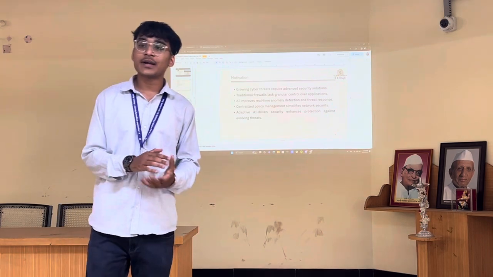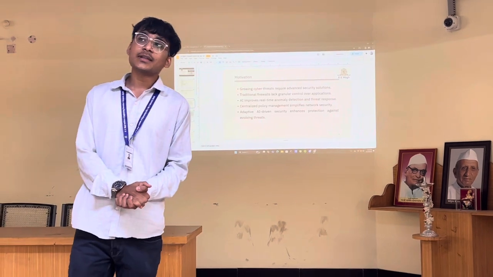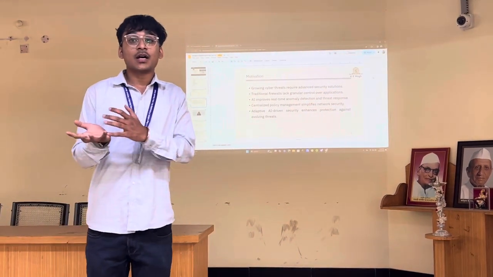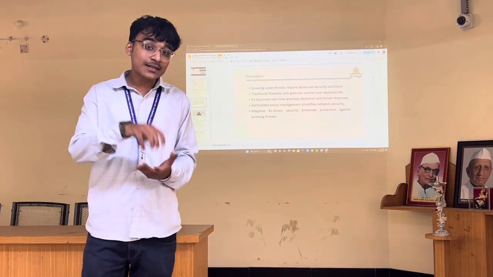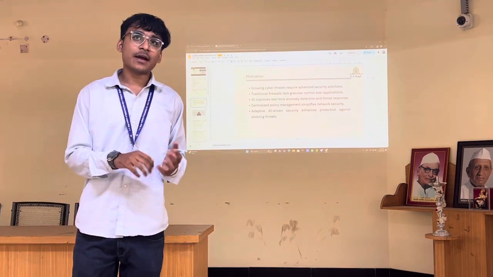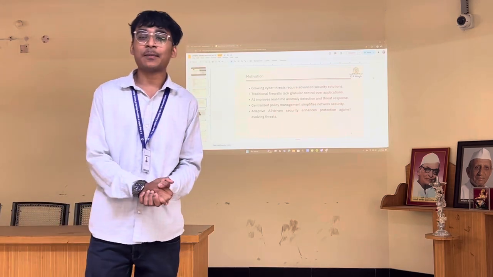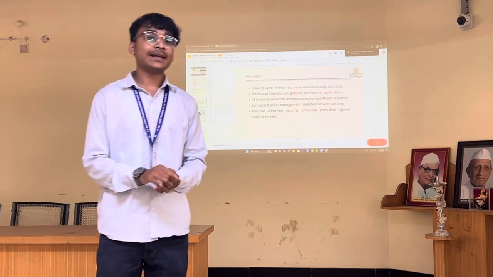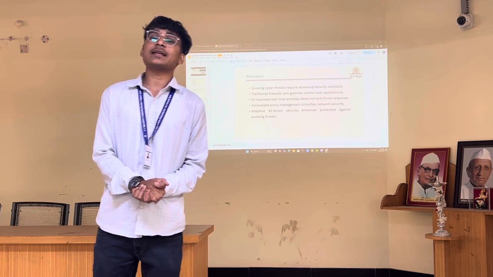So motivation, how did we get motivated, or how did we get an idea about doing this project? So another day when I was installing a flashlight application on my grandfather's mobile, as he is not familiar with how to use it, I noticed that the flashlight application wanted permissions for gallery photos. So it struck in my mind why such a flashlight application, or even any application, needs gallery photos. So later when I deep dived and searched about this, I came to notice that such applications take permissions from you in prior,